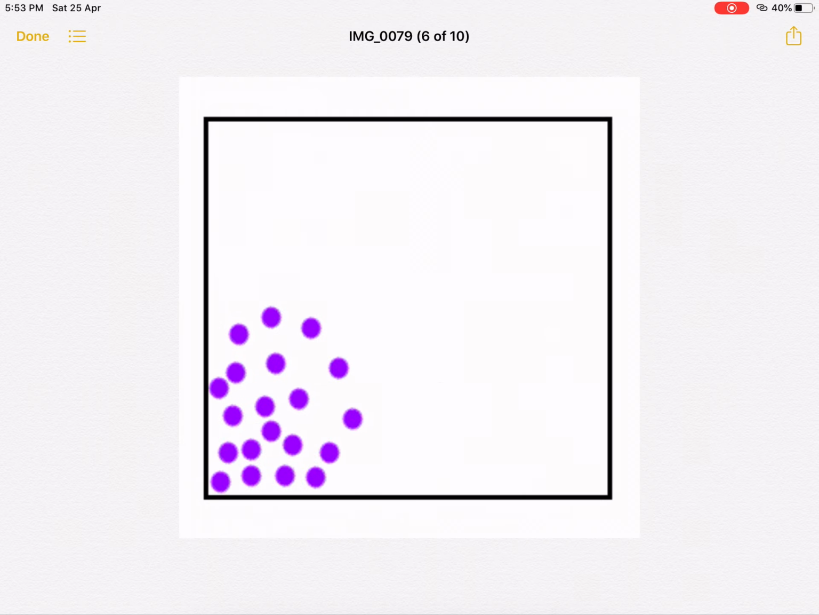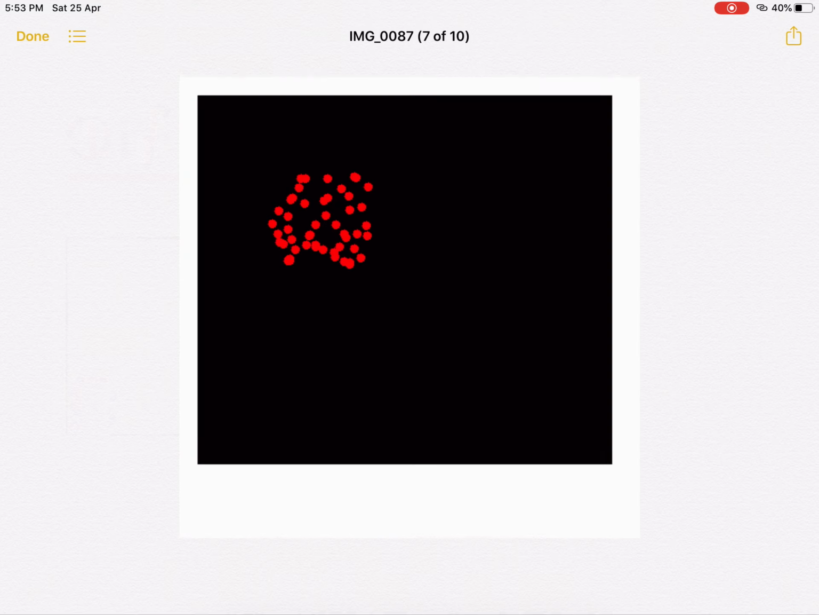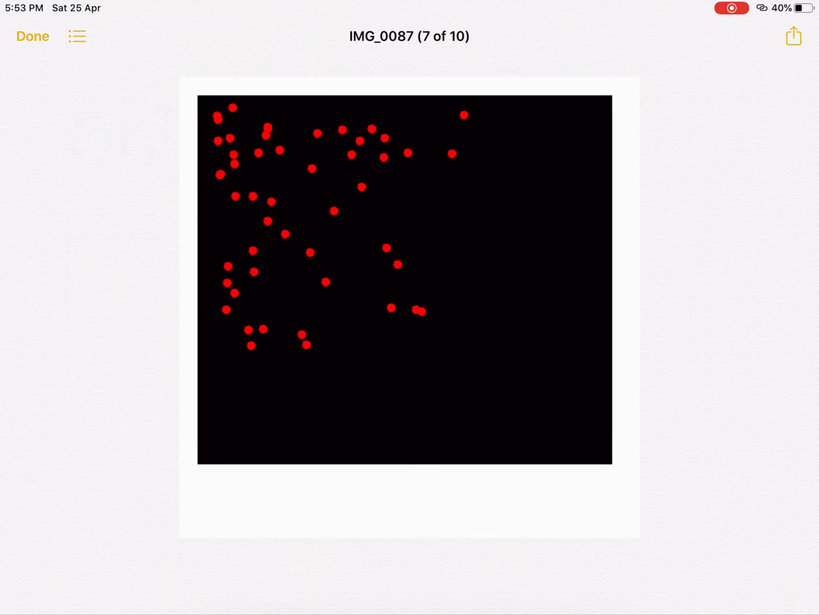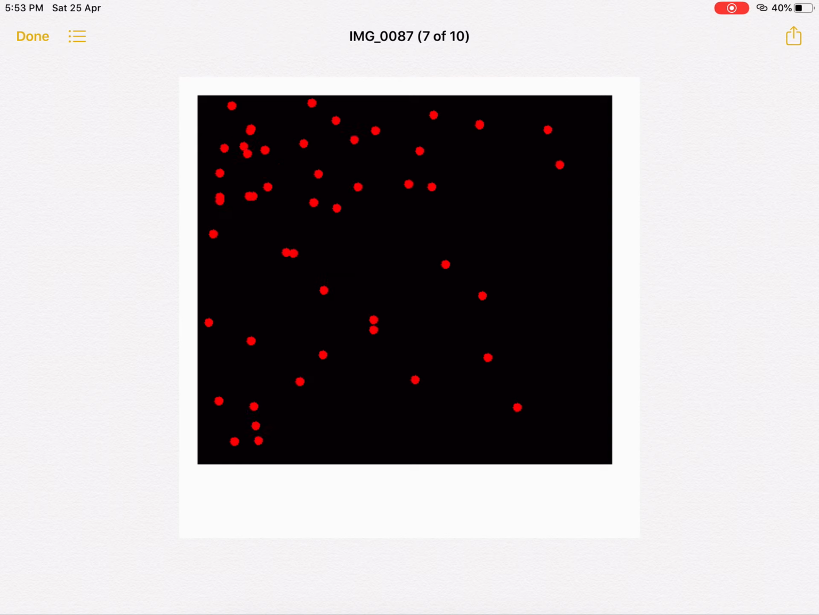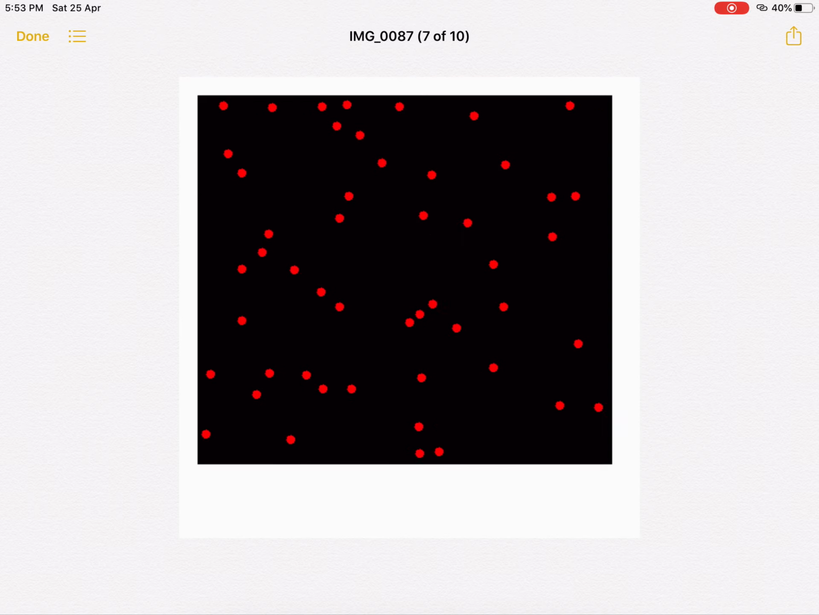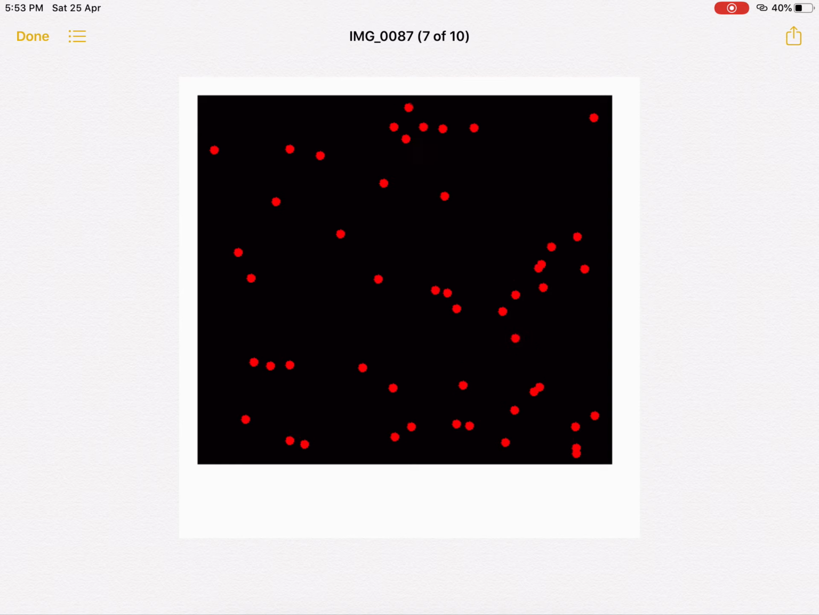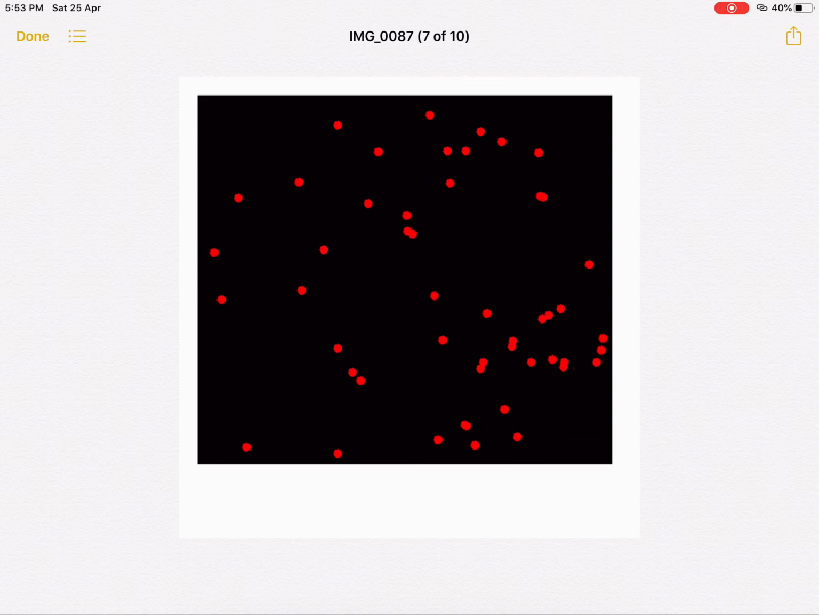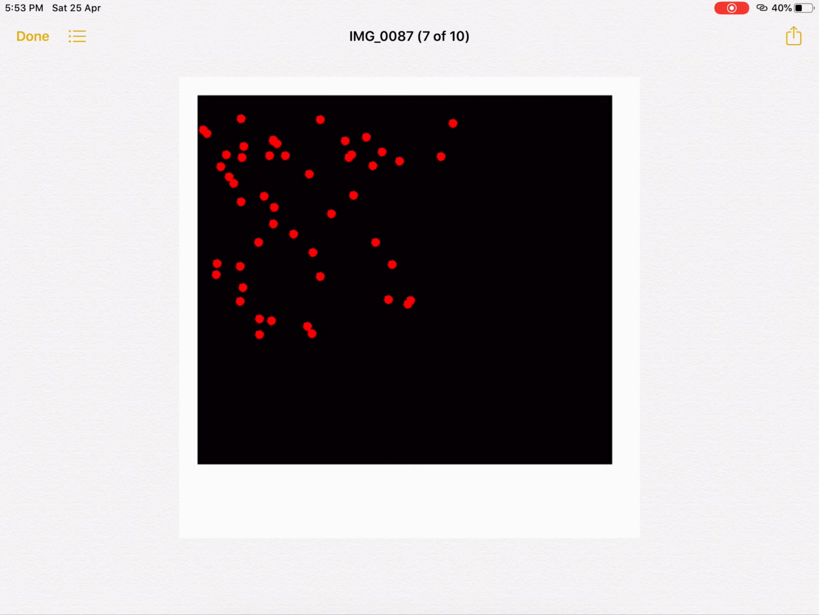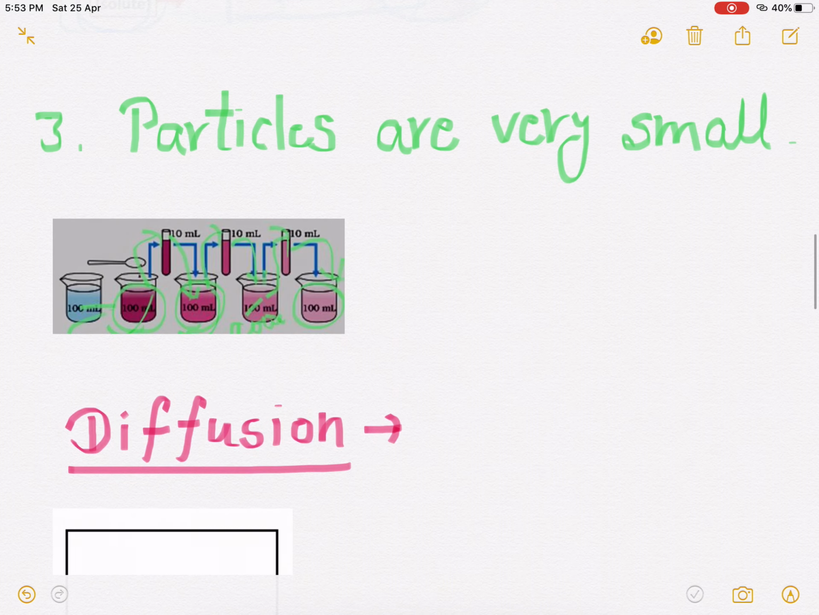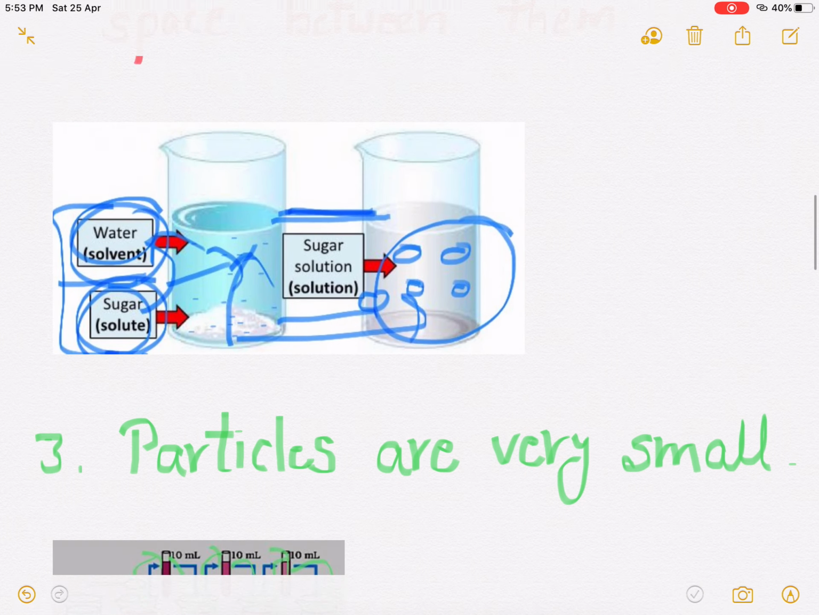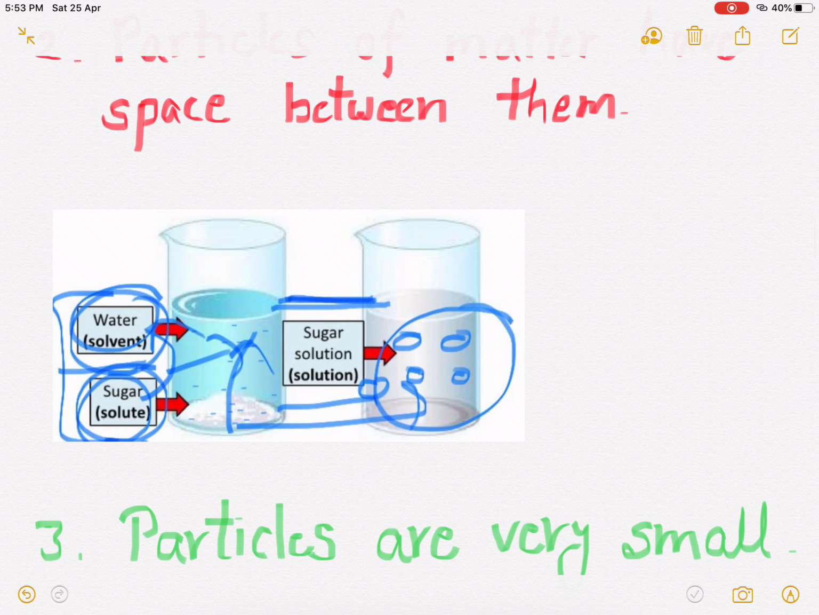What is happening? Particles are moving. You can see here also, particles are moving continuously all around. That is actually diffusing, and diffusion happens on its own. We are doing nothing. In this experiment also, if you dissolve potassium permanganate or sugar, that is actually diffusion. What is diffusion? It is nothing but the intermixing of particles of two different types of matter on their own.